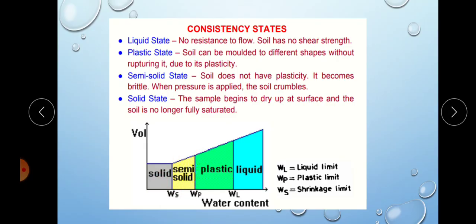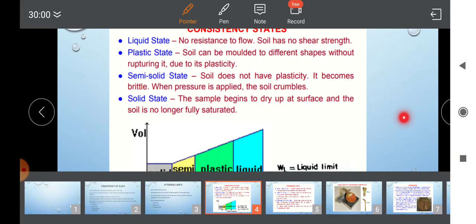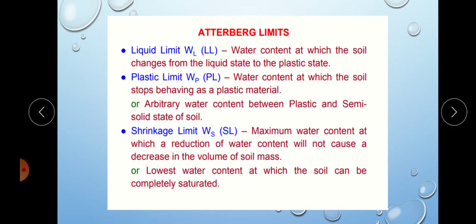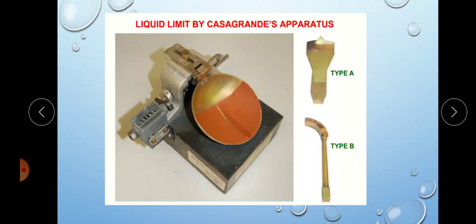So these are the different consistency limits: liquid limit, plastic limit and shrinkage limit. The shrinkage limit is also the lowest water content at which the soil can be completely saturated. At this water content, the soil is fully saturated. So these are the different Atterberg limits.